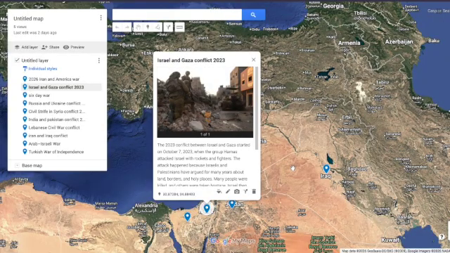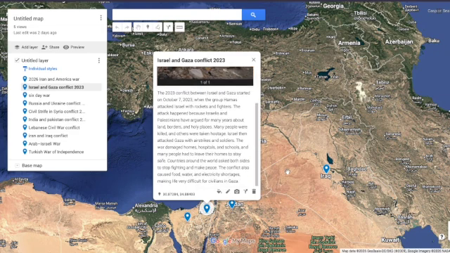Israel and Gaza conflict 2023. The 2023 conflict between Israel and Gaza started on October 7, 2023, when the group Hamas attacked Israel with rockets and fighters. The attack happened because Israelis and Palestinians have argued for many years about land, borders, and holy places. Many people were killed, and others were taken hostage.